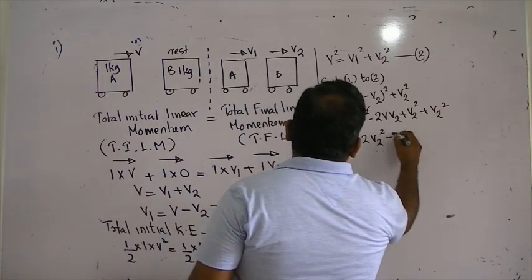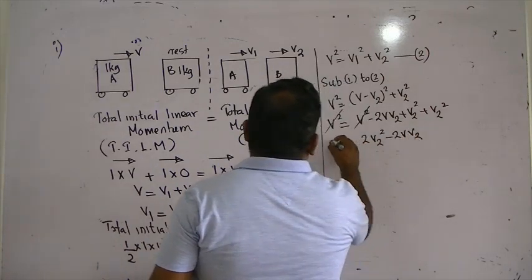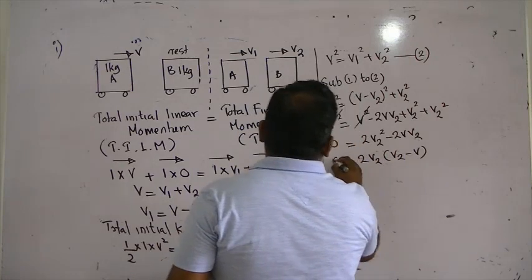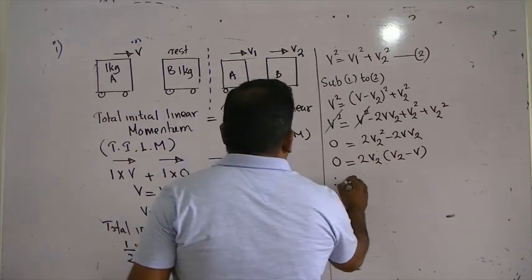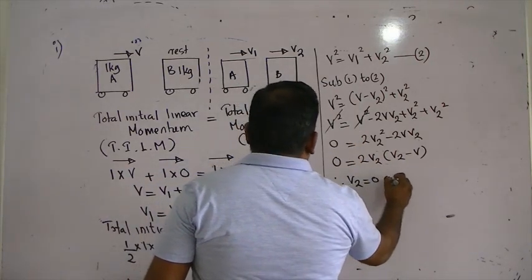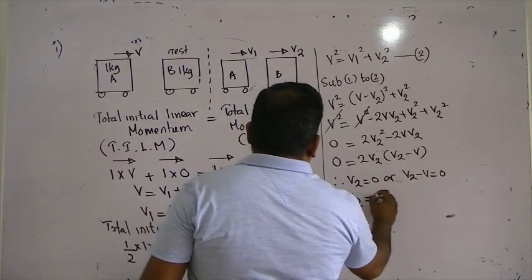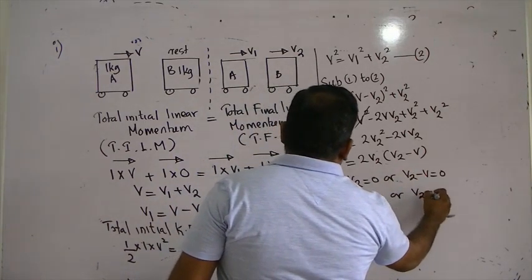Here 2V2 squared minus 2V V2 is 0. 2V2 common, V2 minus V is 0. Therefore, V2 equals 0 or V2 minus V is 0. V2 equals 0 or V2 equals V.